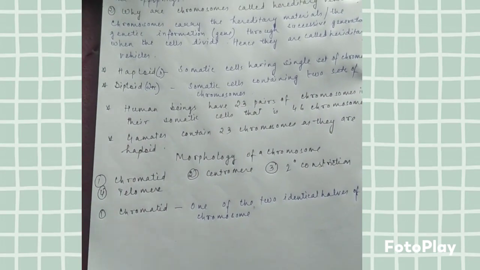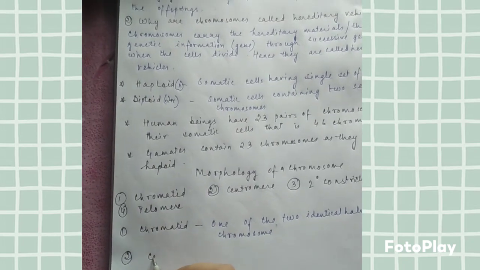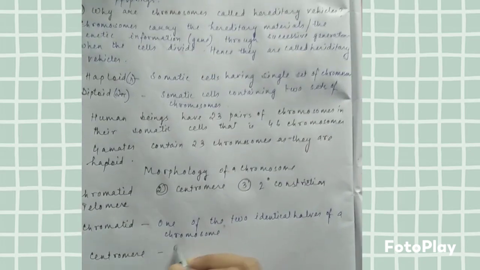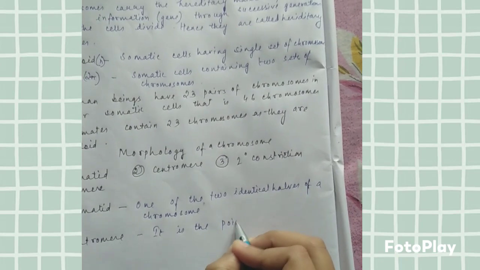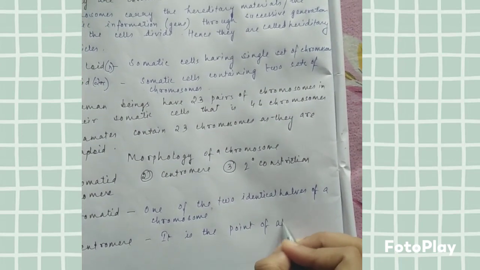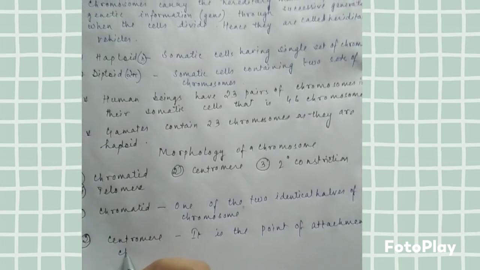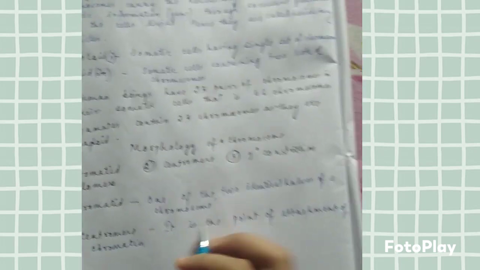Then what is centromere? Centromere is also known as the primary constriction. Centromere is the point of attachment of chromatin, also called primary constriction.